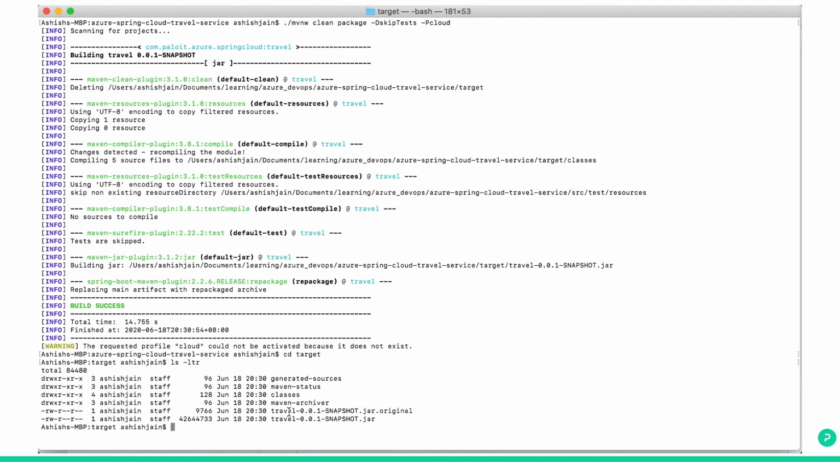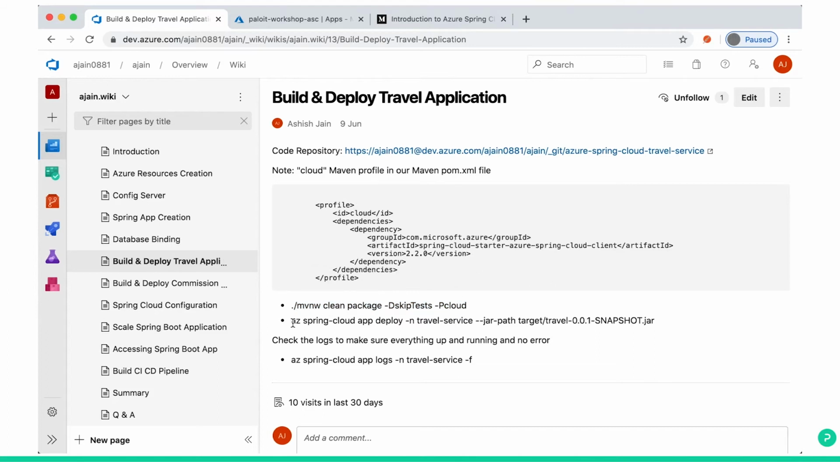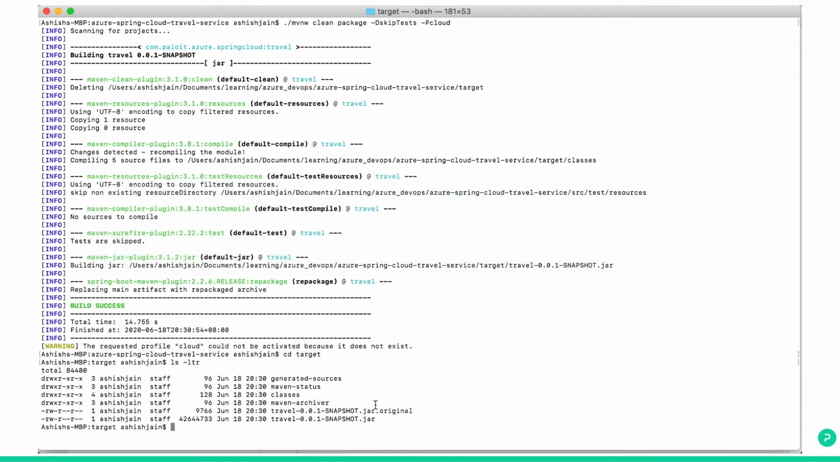So your travel-0.0.1-SNAPSHOT jar is ready. It's nothing but a simple Spring Boot Java file. You can run it locally also, but we will deploy to Azure Spring Cloud. So the next command, this is the Azure CLI command. Just copy paste. Remember, if you have changed the name, you have to change the name in this command also. az starts the Azure CLI command, spring-cloud, app, and deploy.